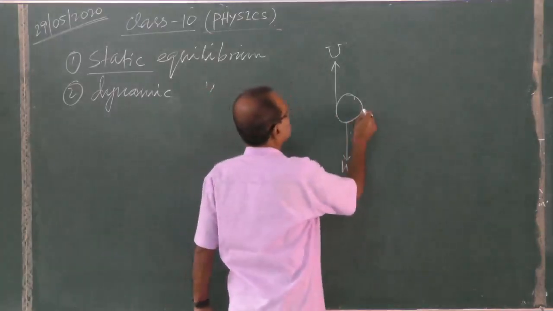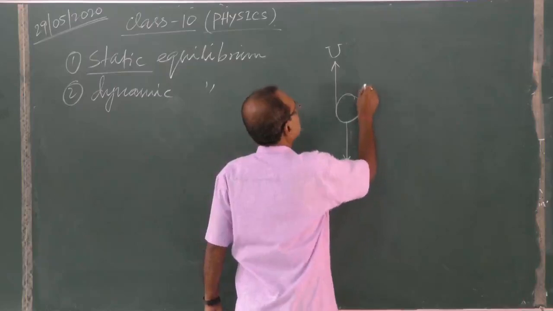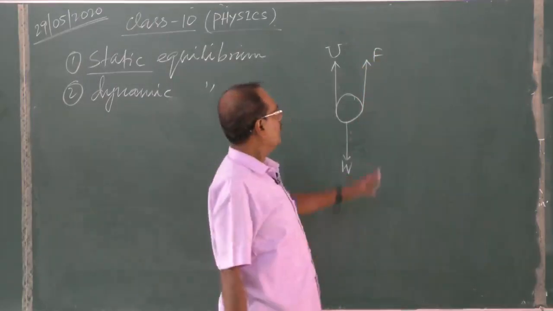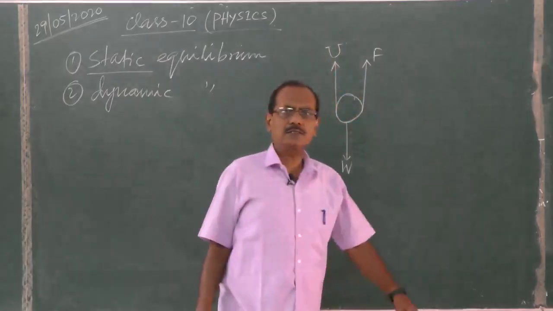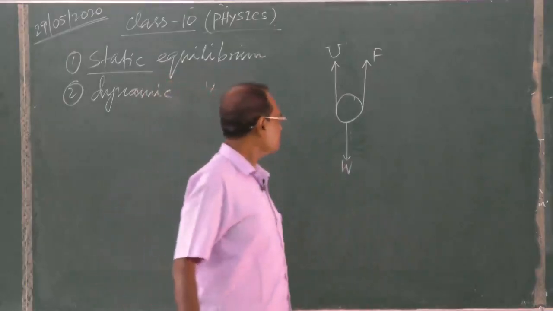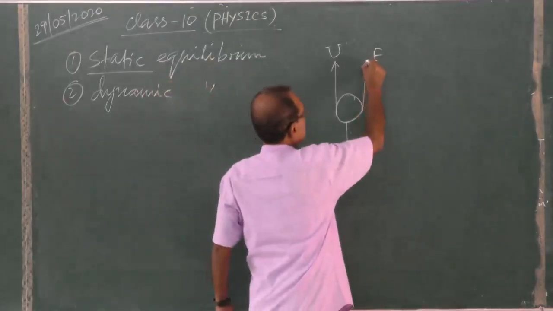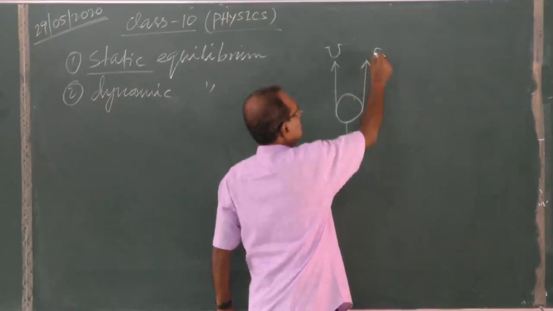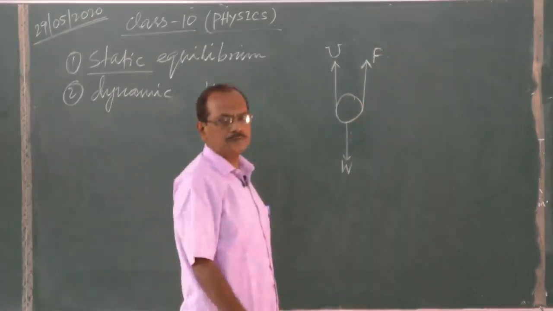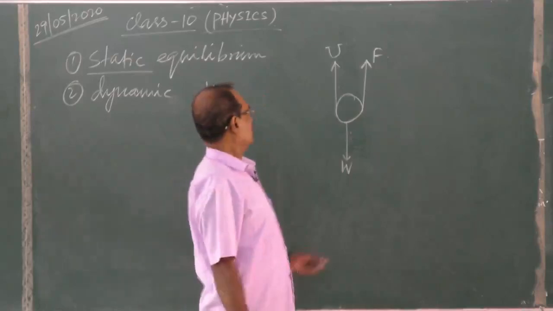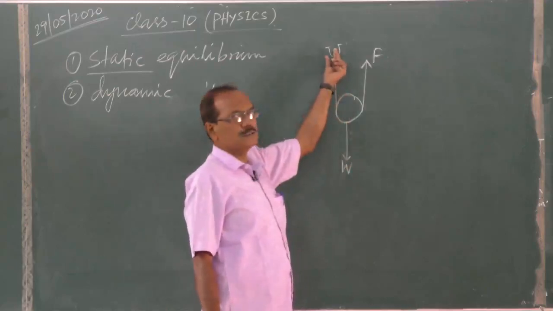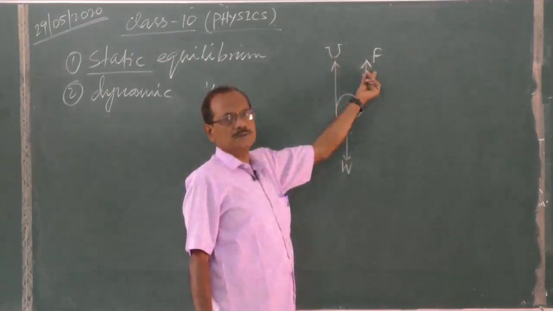Now another force is friction with the air, that is frictional force due to air, or viscosity we can say. In higher classes you will study this. The frictional force due to air or viscosity will be upward because the drop is falling downward. The upthrust is constant, only the frictional force will change.